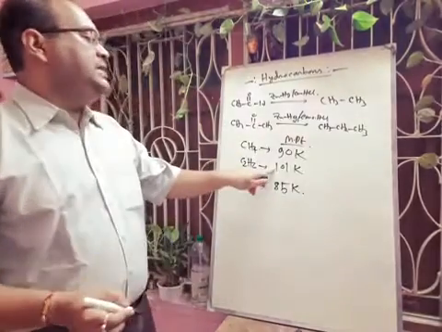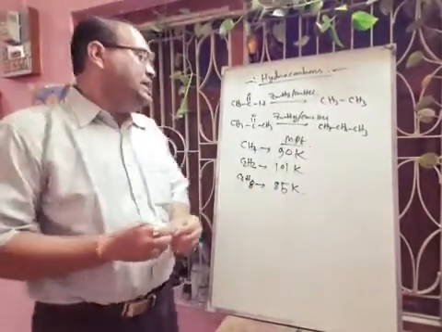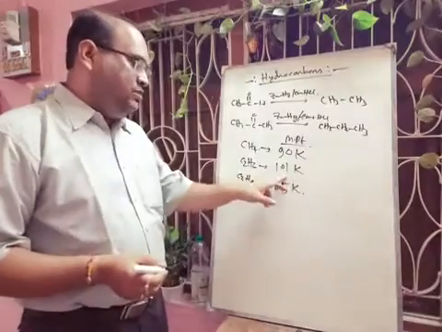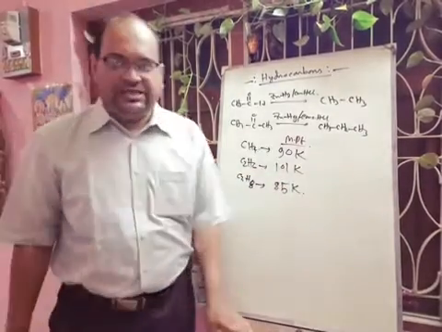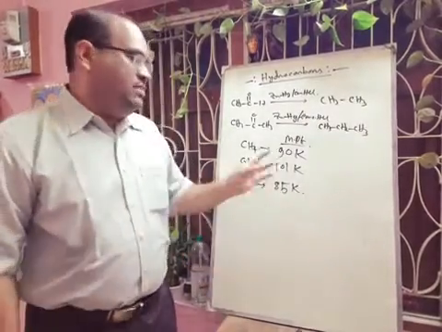So what we are observing here, the melting point from ethane to propane decreases. Ethane is a more symmetric molecule, so it is an even number molecule. Here packing is very good, and odd number molecules mean unsymmetrical. Packing is not good, so it will not fit into the crystal. That is why the melting point decreases.